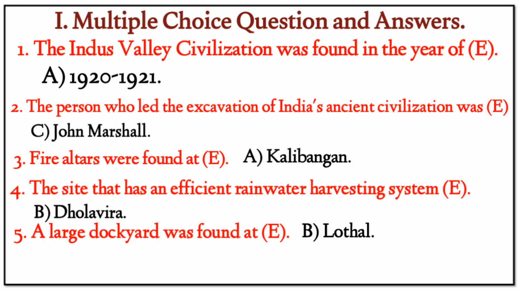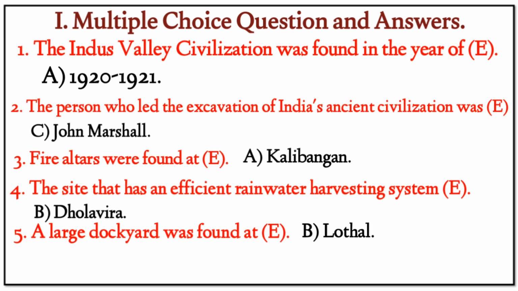Let's begin with the first multiple choice questions and answers. 1. The Indus Valley Civilization was found in the year of, our right option is A, 1920 to 21. Second, the person who led the excavation of India's ancient civilization was, our right option is C, John Marshall. Next, 3. Fire altars were found at, our right option is A, Kalibangan.